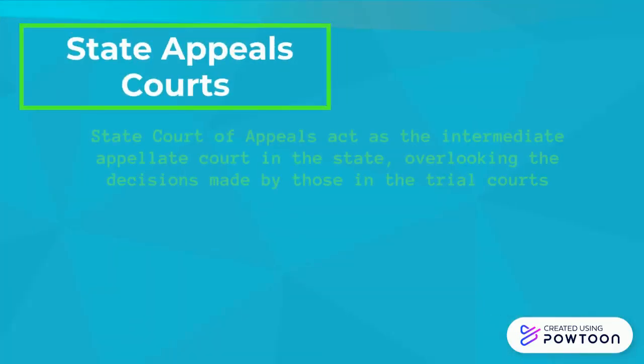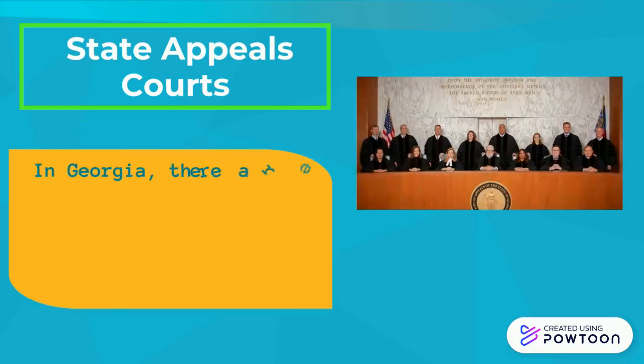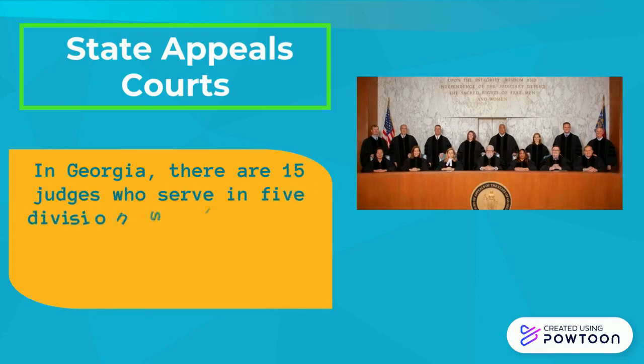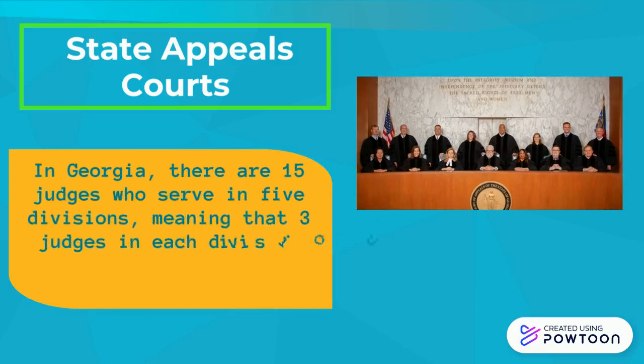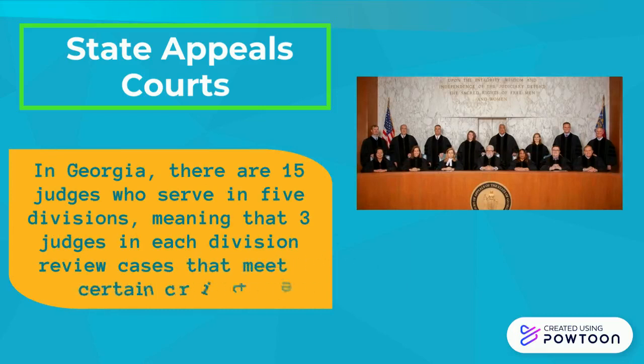The State Court of Appeals acts as the intermediate appellate court in the state, overlooking the decisions made by those in the trial court. In Georgia, there are 15 judges who serve in 5 divisions, meaning that 3 judges in each division review cases that meet certain criteria.